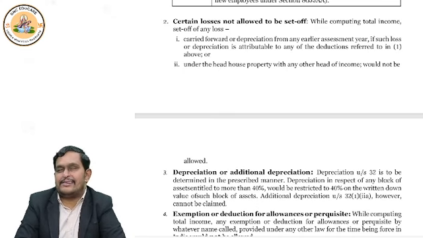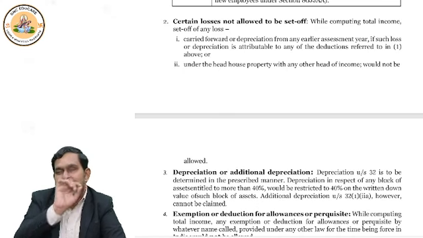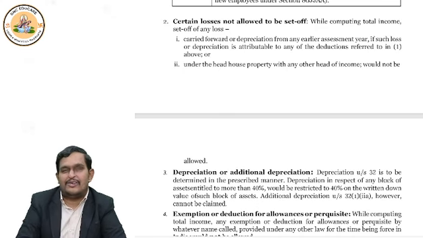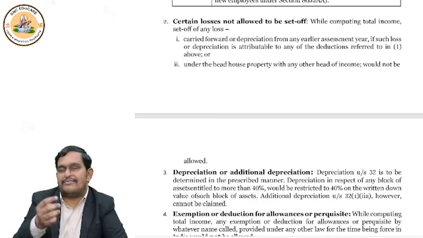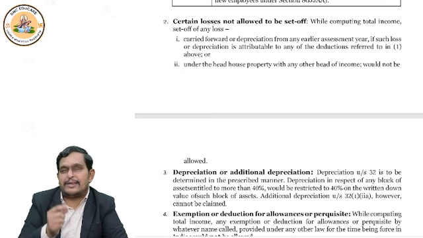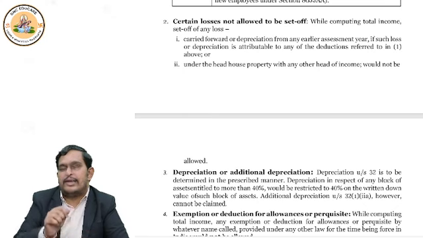The income tax says, are you filing return under default tax regime? Then unabsorbed additional depreciation also not allowed. Or let me simplify for you. Whatever sections we discussed, whether it is 10 subsection 5, 10 subsection 13A, 10 subsection 14, 10 subsection 17, 10 subsection 32, we discussed about section 16, we discussed about 24B, we discussed about section 32 subsection 1 clause 2A, we discussed about section 32 subsection 1 clause 2, 2A, 3, right?